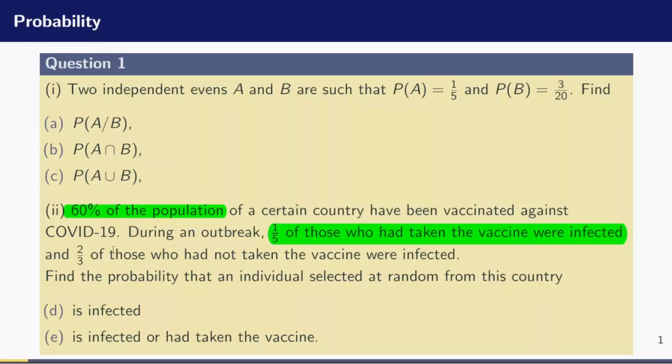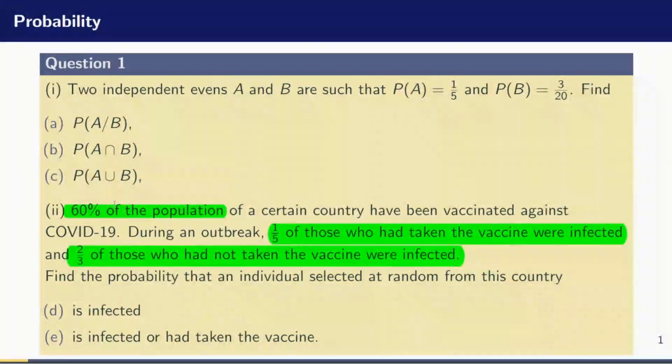Now, information number 3. 2/3 of those who had not taken the vaccine were infected. So out of those 40% who had not taken the vaccine, 2/3 of those who had not taken were infected. What does that tell us? It tells us that 1/3 of those who had not taken the vaccine were not infected. Complementary event. Now that we have used our idea of complement to analyze the question, let us now put this information concisely on a tree diagram.